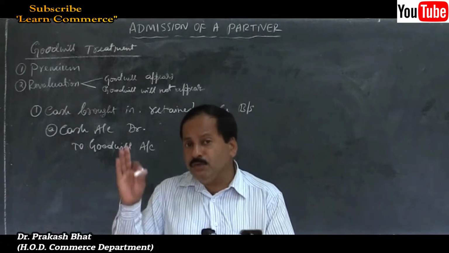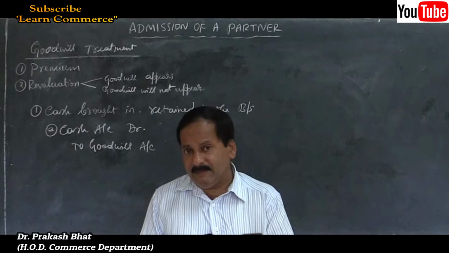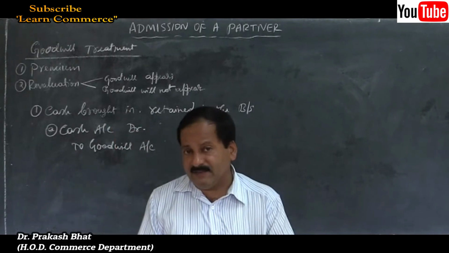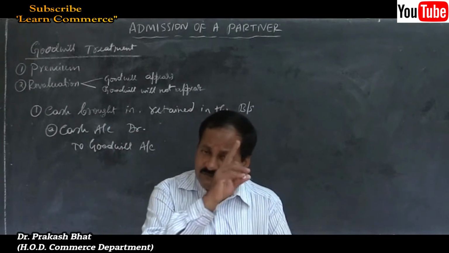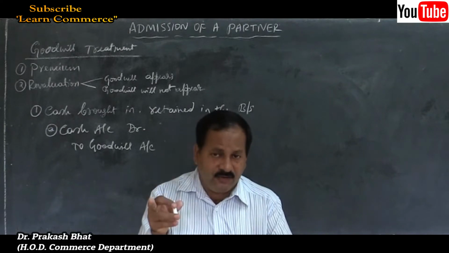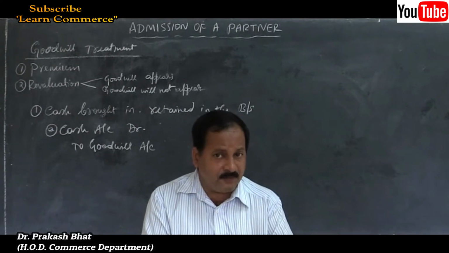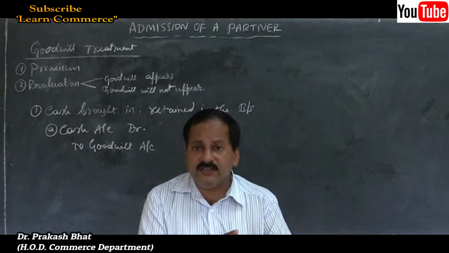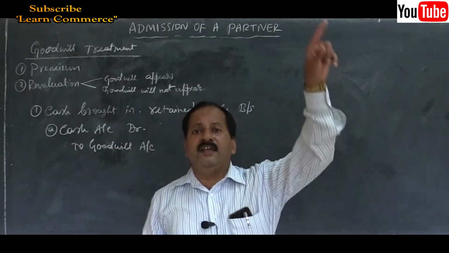Remember, if new ratios are not given in the problem, only the old ratio of old partners and the share of the new partner is given, then the sacrifice ratio will be the same as their old ratio.